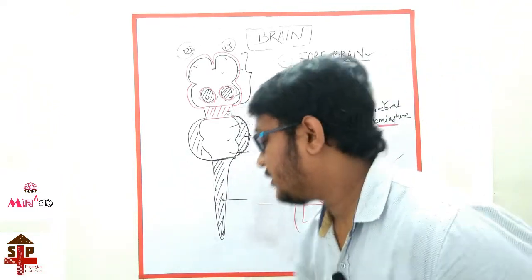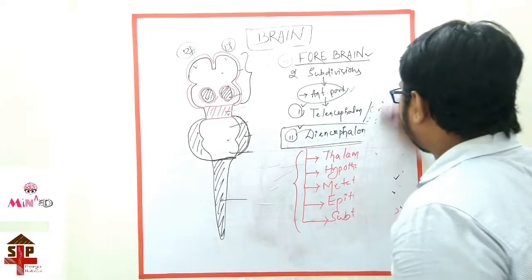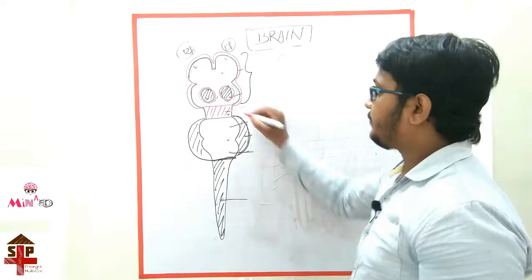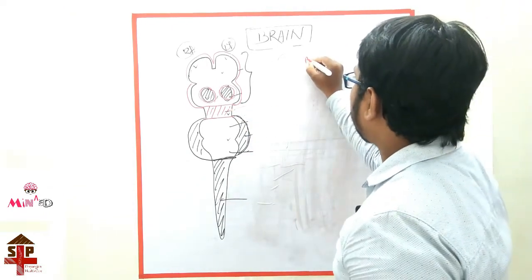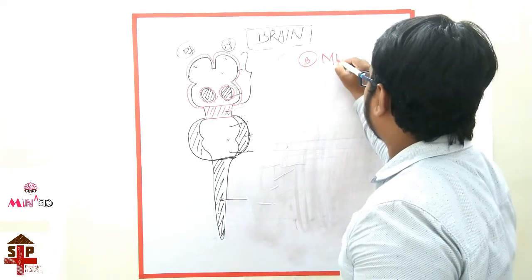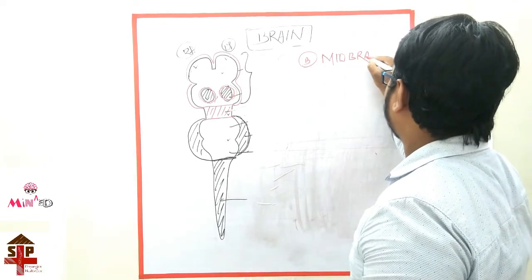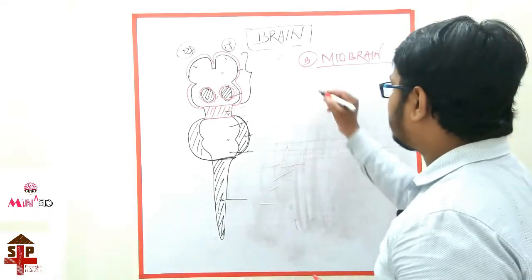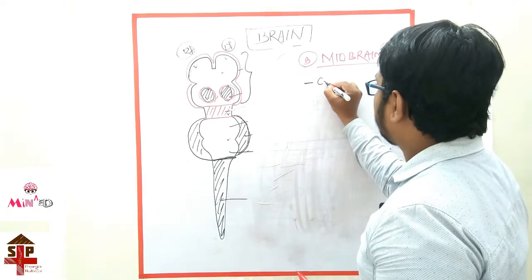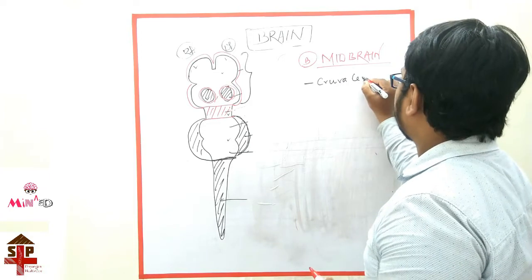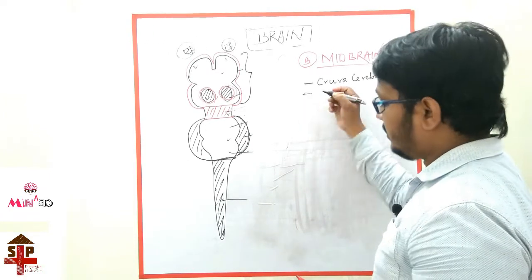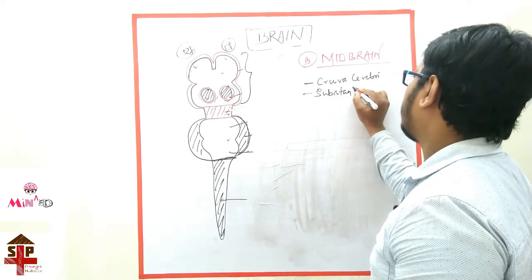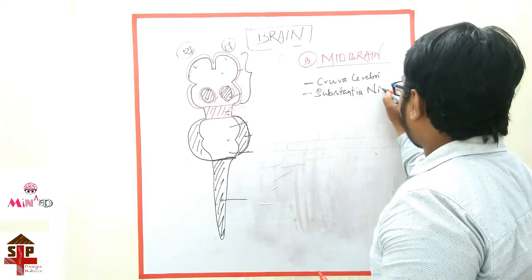Okay, I am going to discuss now about the midbrain. What are the structures of the midbrain? This area. The midbrain includes crura cerebri, second substantia nigra.